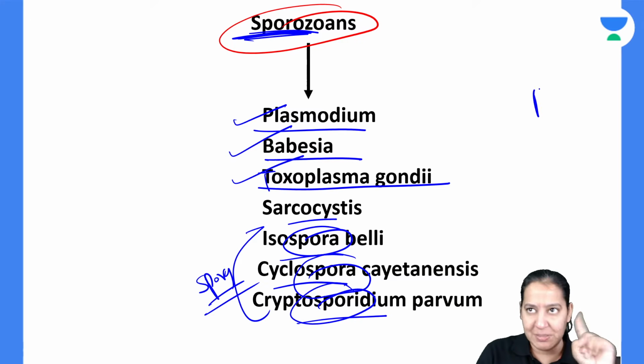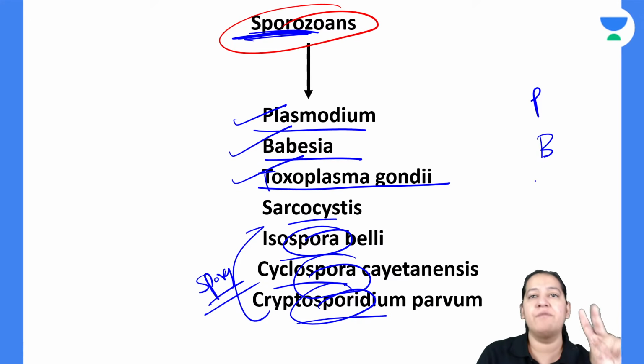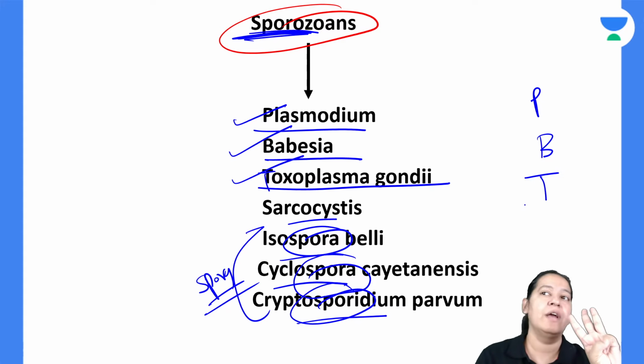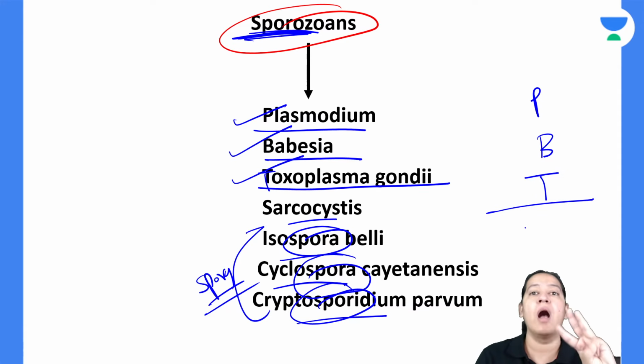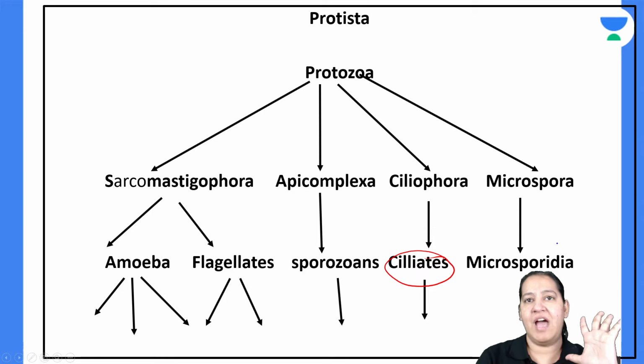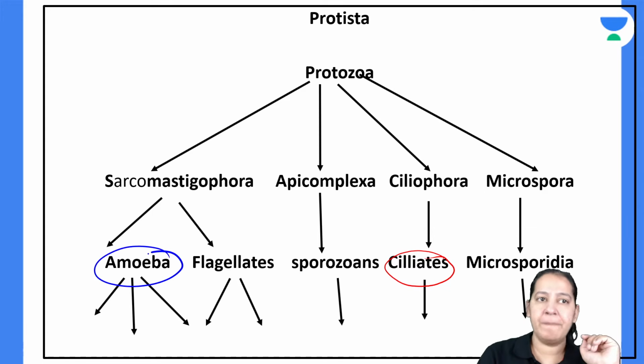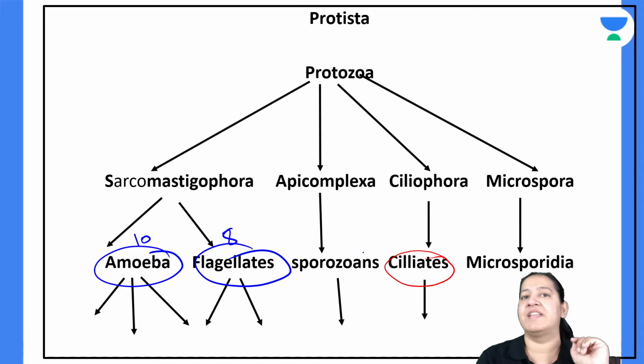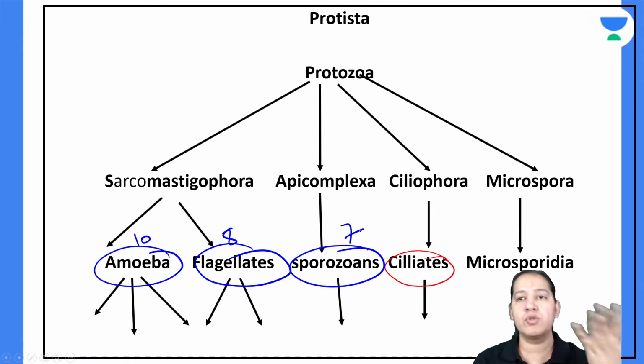So we will study Plasmodium, Babesia, Toxoplasma gondii. These 3. Apart from which there are the sporas: Isospora, Cyclospora, Cryptospora, which we will not study in detail, just a little bit about them, and Sarcocystis. So these are the important sporozoans. Have you got it? So we are done with amoeba. In amoeba, there are 10 important amoebas. In flagellates, there are 8 important flagellates. Here, there are 7 important sporozoans.